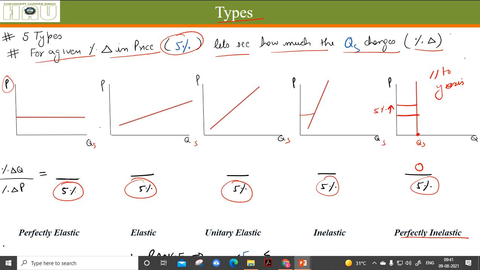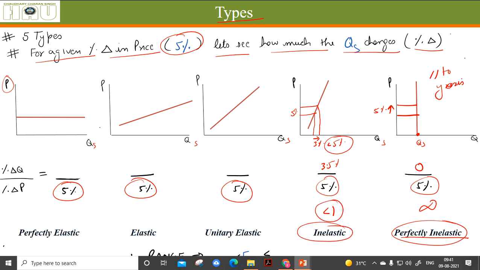When the price of something increases by 5% and the quantity supplied increases by only 3%, or less than 5%, to be very clear, let's say it increased by 3.5%, the value is going to be less than 1. Herein the value was infinity, the curve was called perfectly inelastic. Herein the value is less than 1, and the curve is called an inelastic supply curve.